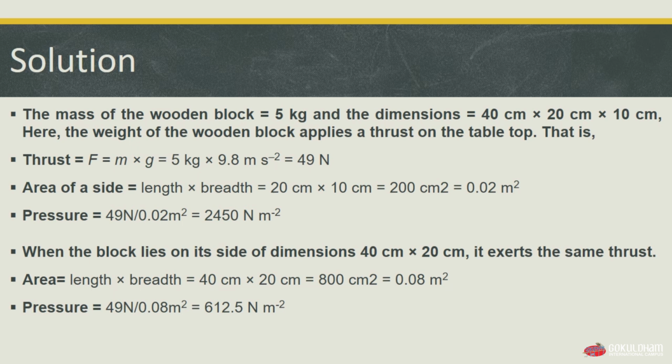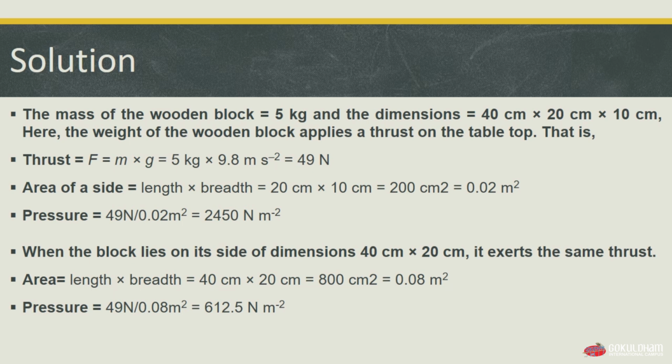Now when the block lies on its side of dimension 40 centimeter by 20 centimeter, then it exerts the same thrust, but the area will be different. The area is length into breadth, which in this case is 40 into 20 centimeter, which will give us 800 centimeter square, that will be equal to 0.08 meter square, and the pressure will also change. The pressure will be equal to 49 Newton divided by 0.08 meter square, which will give us the answer as 612.5 Newton per meter square. So these are our solutions.